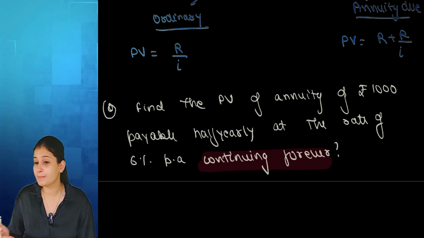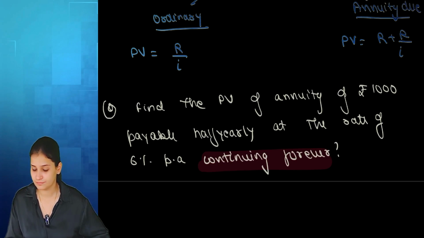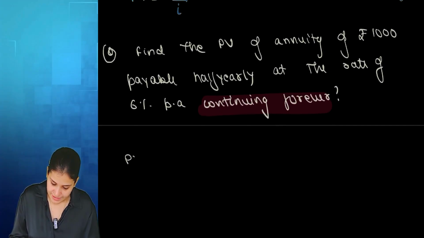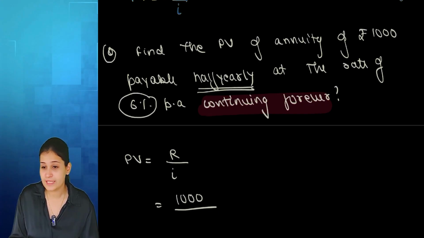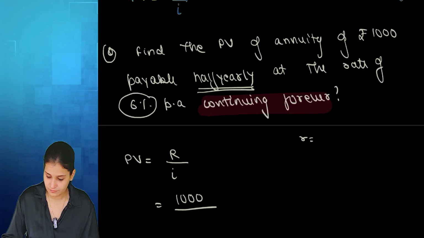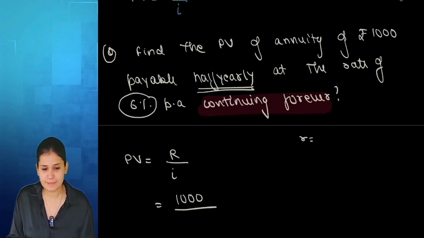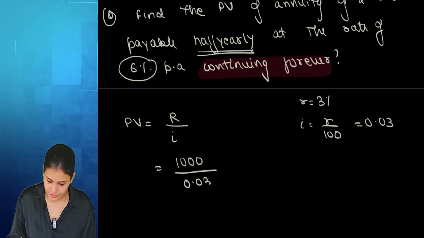Now, did I mention in the beginning or in the end? I did not. So, if nothing is mentioned, we will take ordinary annuity. So, present value will be R upon I. R is annuity 1000, which we are talking about half yearly, right? So, 6% will become 3%. I is R upon 100, so 0.03.